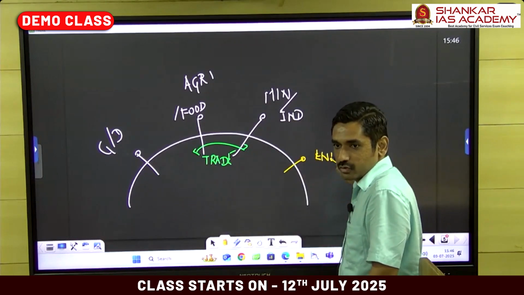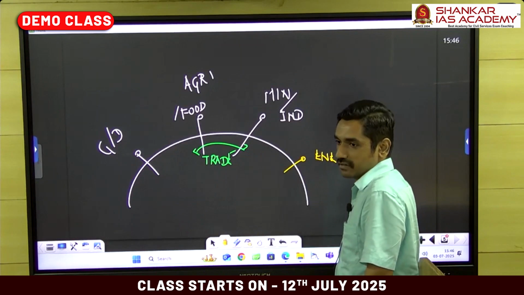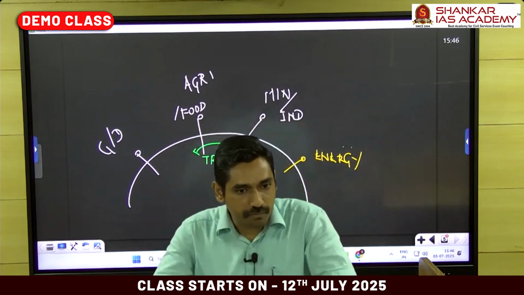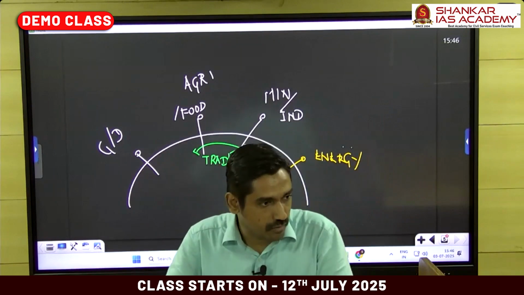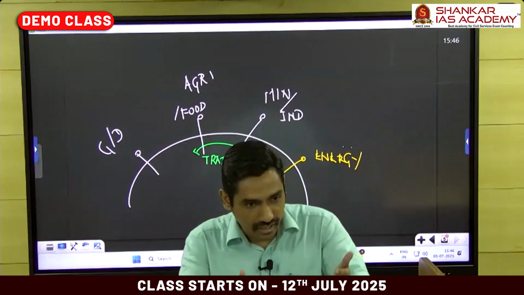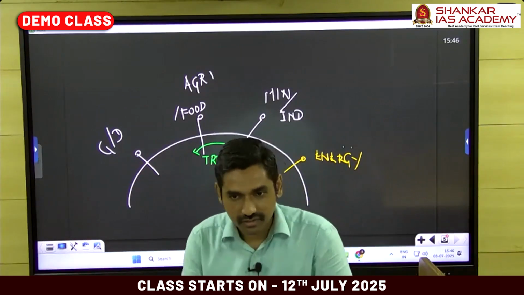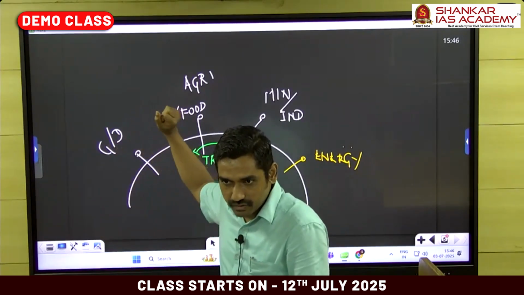Got the idea? So what you learn in economics will be different. Everything in economic geography is spatial. How things move, where do things get produced, why is it produced in one place, how does it move from one place to another? Economics is the production of goods and services. This part is clear. Shall we go to the next chapter?